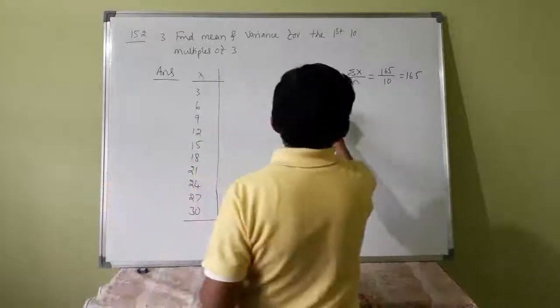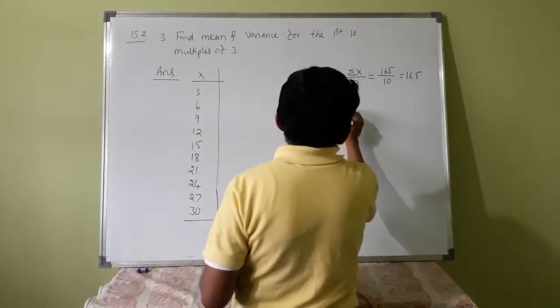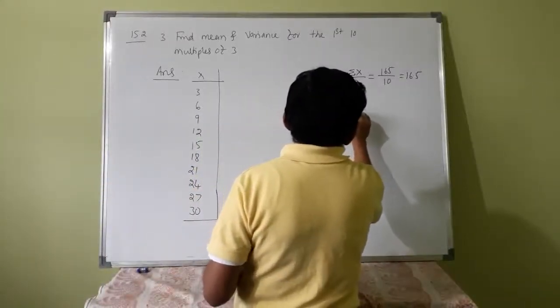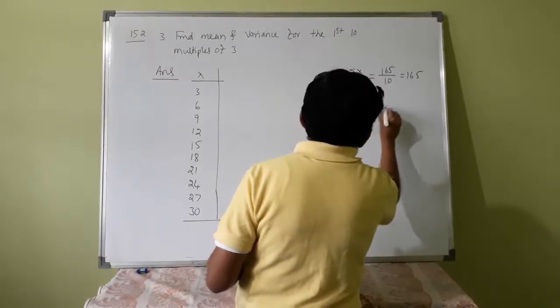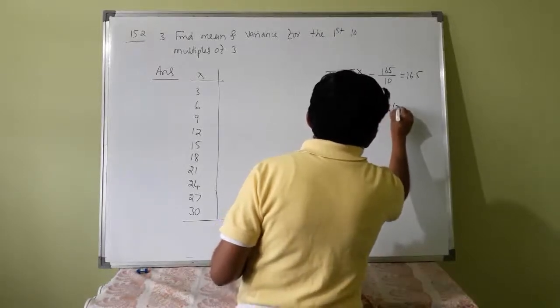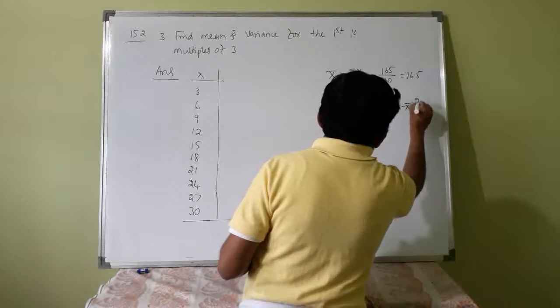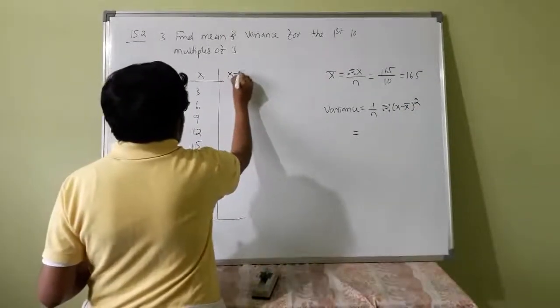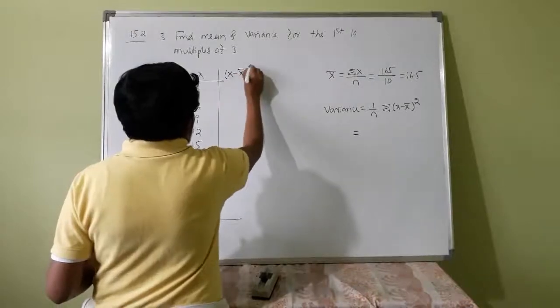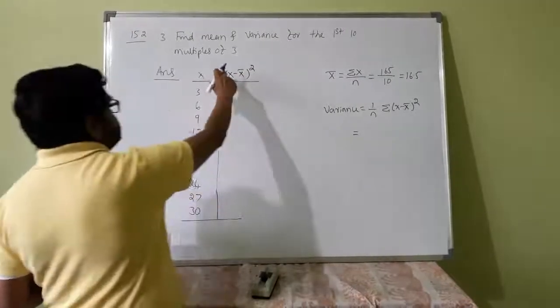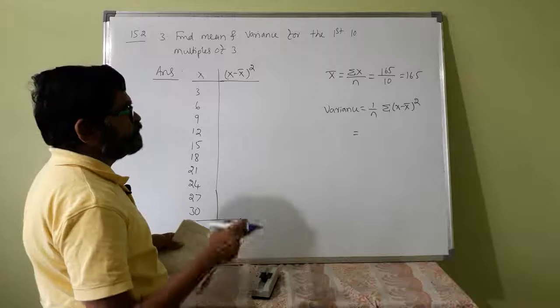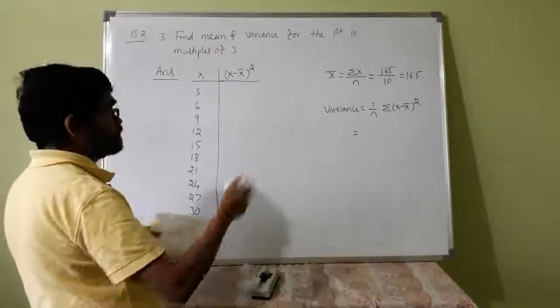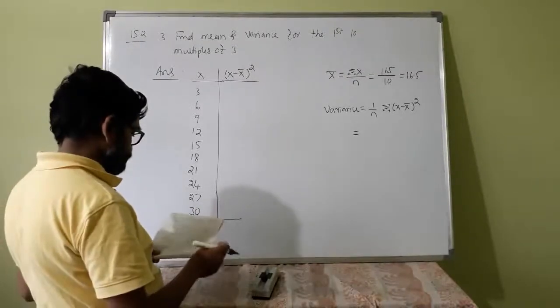Now variance is equal to 1 by n into summation of x minus x bar whole square, or you can write 1 by n into summation x square minus x bar whole square, that formula also.